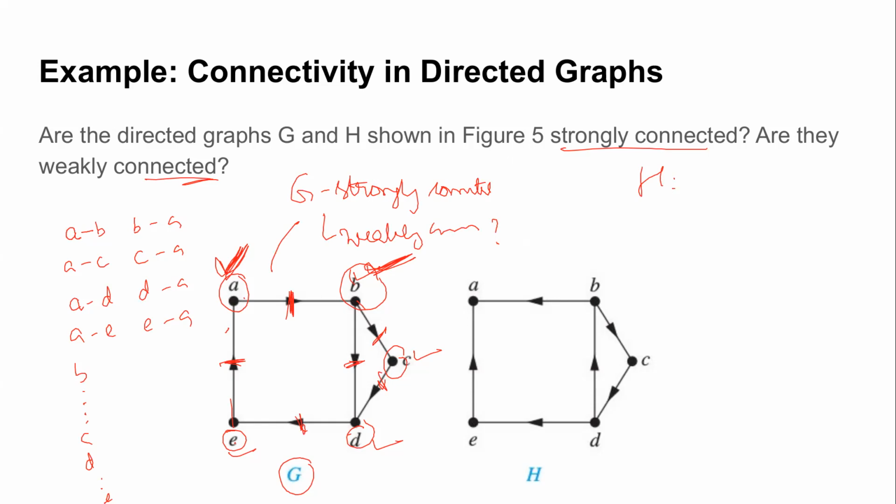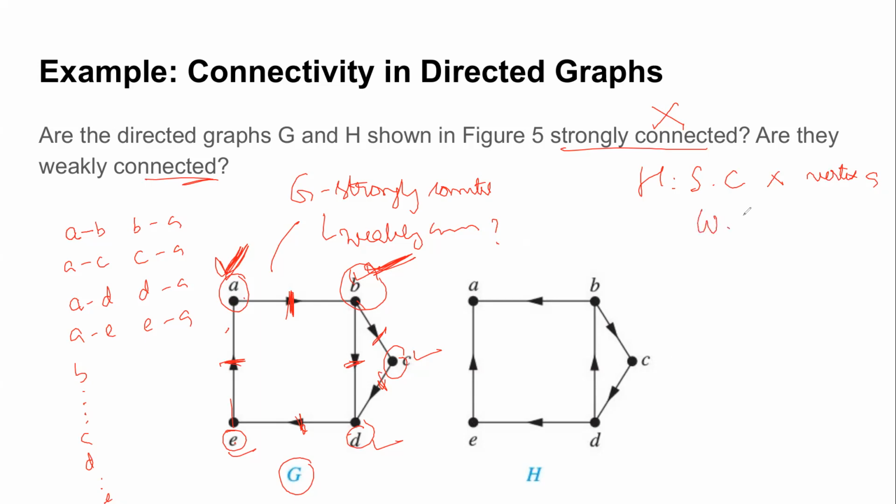Why? Can you tell me what is the weak spot directly? It is not strongly connected for sure. Can you tell me where is the weak point? At least one of the weak points where there is no path. Very good. Everything is going into A. There is no path from A to B. So definitely that vertex is the weak point and it does not have connectivity to other points, right?